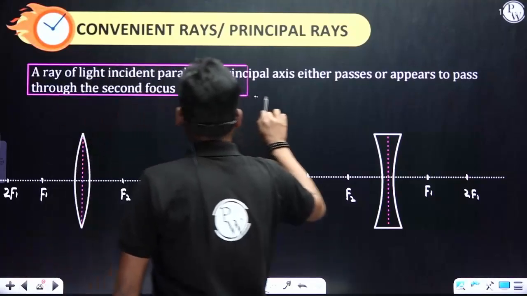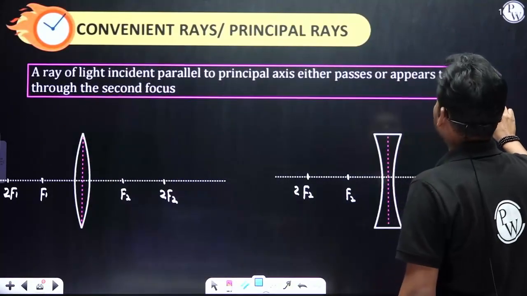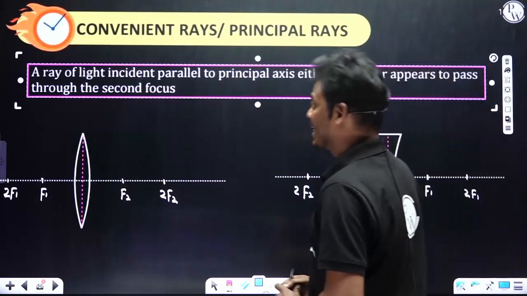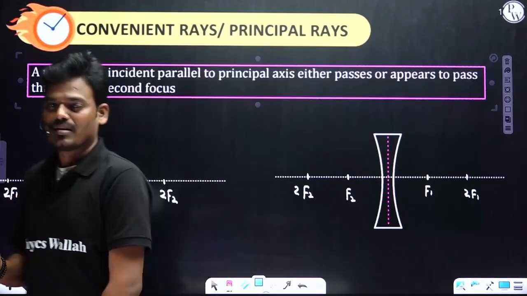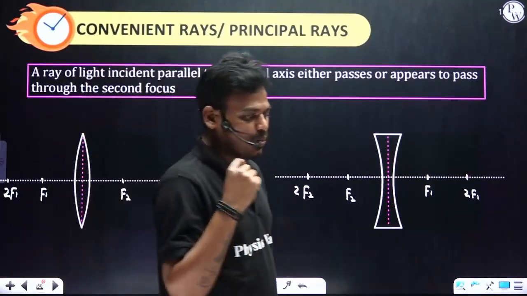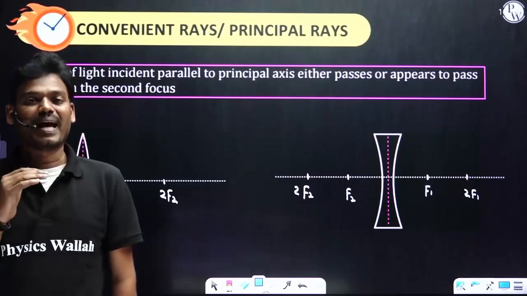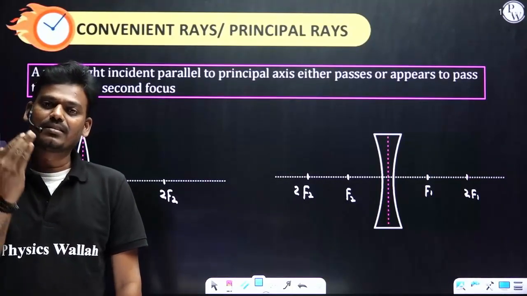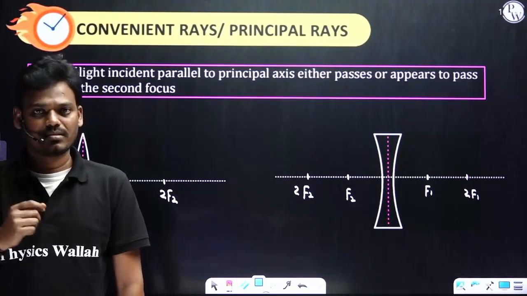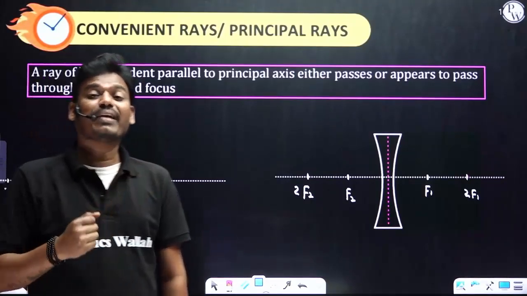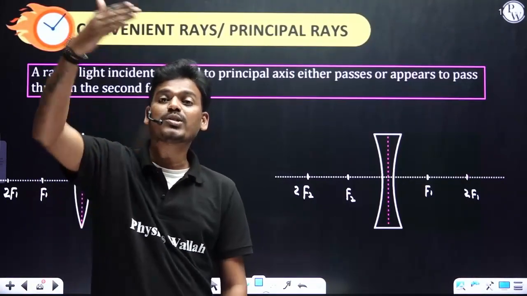A ray of light incident parallel to the principal axis passes or appears to pass through the second focus. Okay, parallel to the principal axis. In case of a mirror, when a ray of light passes parallel to the principal axis, it passes through the focus, right? It is the reflection. But here it is refraction. Second focus means the opposite side.